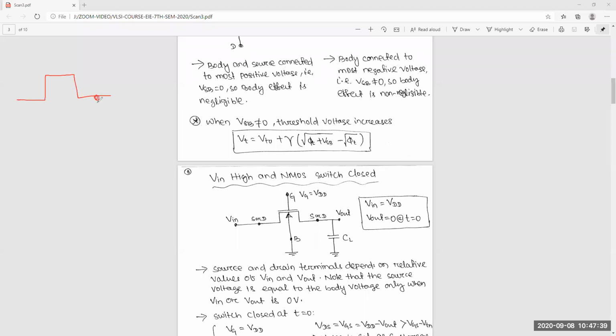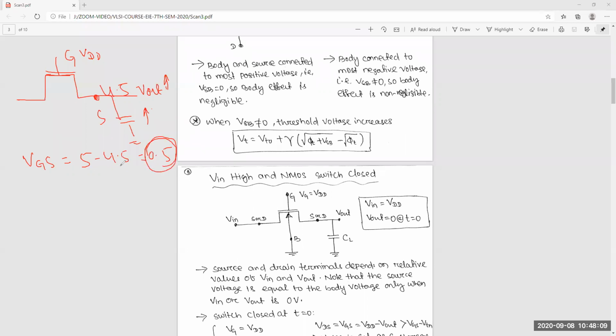So this is your source node, this is your gate node, this is VDD. Now the capacitor is charging, that means V out is going high. When this is at 4.5 volts, VGS is equal to 5 minus 4.5, that is 0.5, the threshold voltage of the transistor.